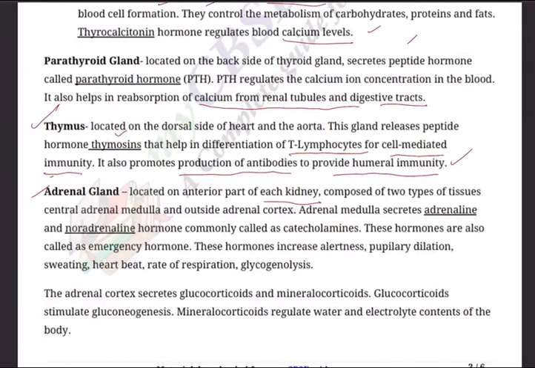Next, the adrenal gland, located on the anterior part of each kidney, just above the kidney. It is composed of two types of tissues: the central adrenal medulla and the outer adrenal cortex. The adrenal medulla secretes very important hormones called adrenaline and noradrenaline. These hormones are commonly called catecholamines.